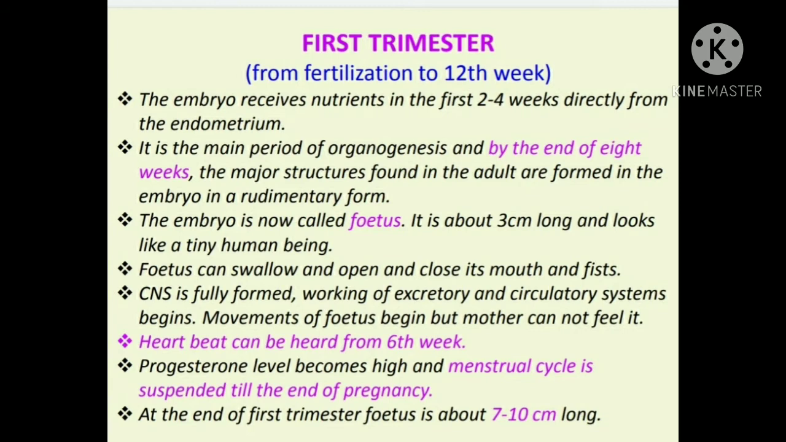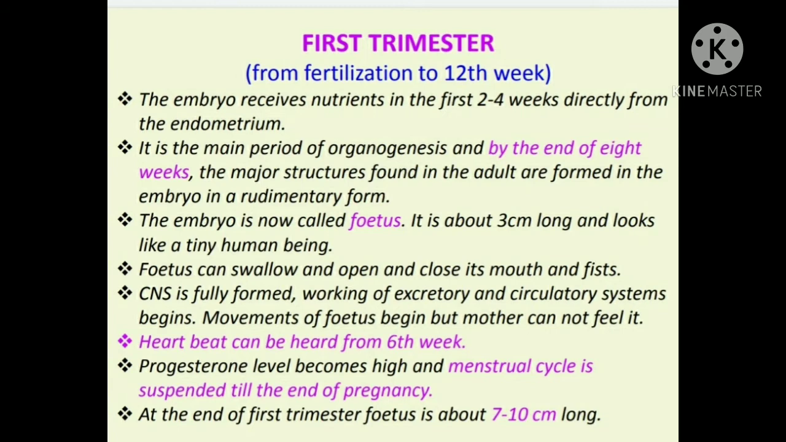At the end of the first trimester, the fetus is about 7 to 10 centimeters long. So this is the proper length. A 7 to 10 centimeter long fetus is formed in the first trimester. It means in the first, second and third month of the pregnancy.